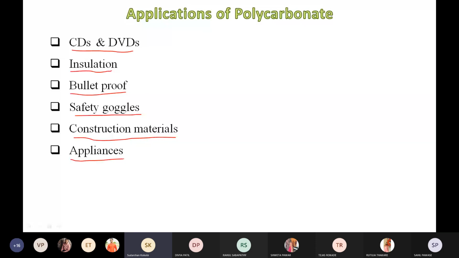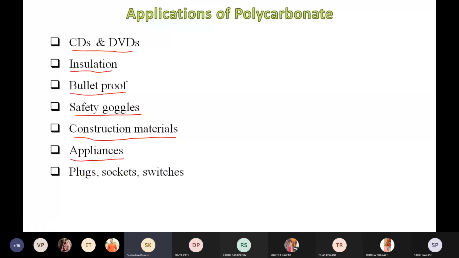coffee machine, food mixer, okay, even for the food storage container, which is also made from polycarbonate and which is reusable and can be conveniently used in the refrigerator and microwave system. So this is again one of the interesting applications of polycarbonate.